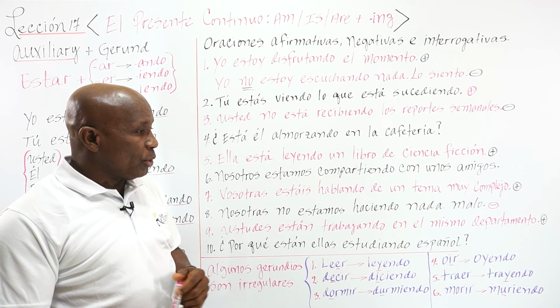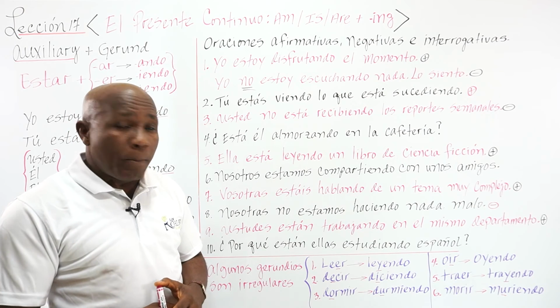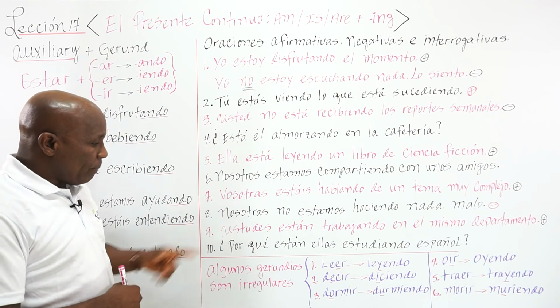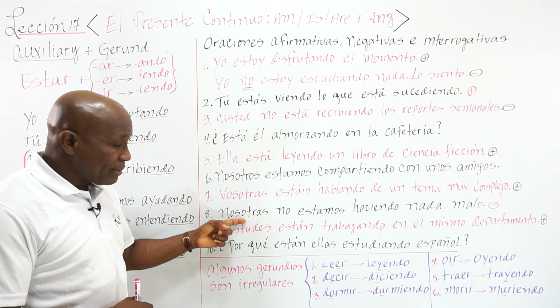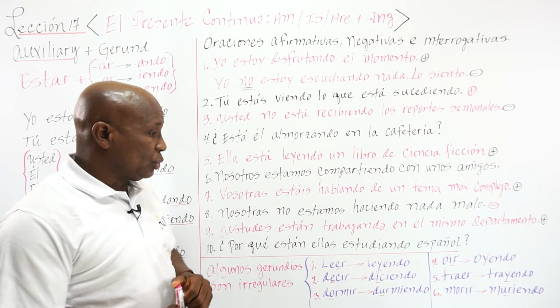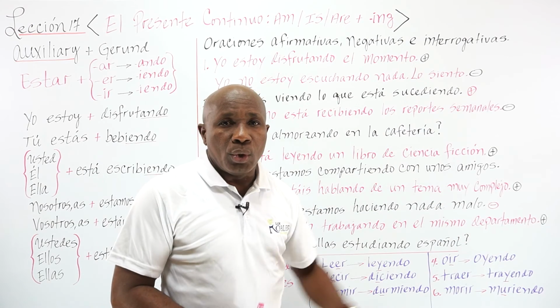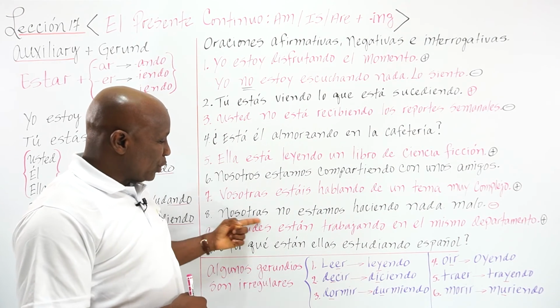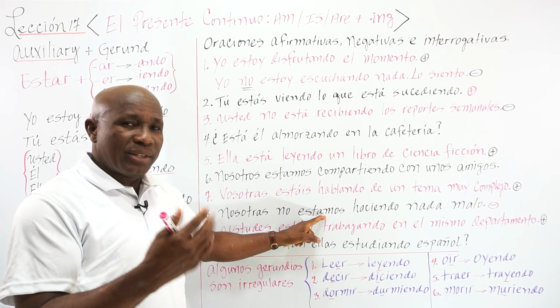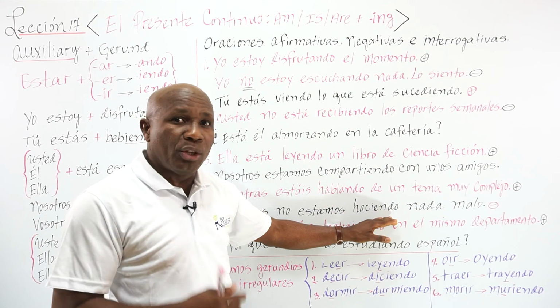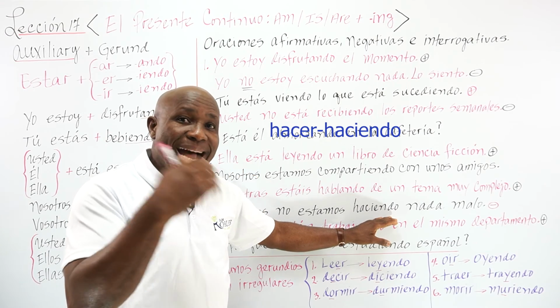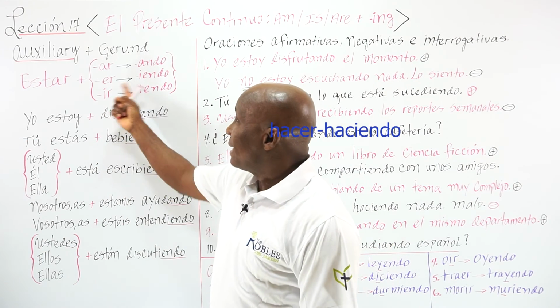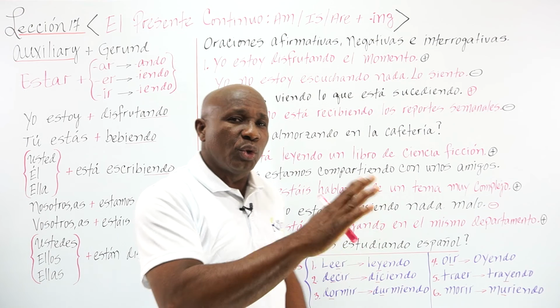Vosotras estáis hablando de un tema muy complejo, complex. Now, nosotras no estamos haciendo nada malo. We are not doing anything wrong, right? Nosotras no estamos. We are not. No estamos haciendo. You see, doing, hacer, haciendo.